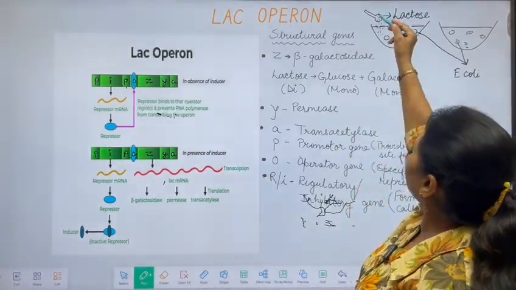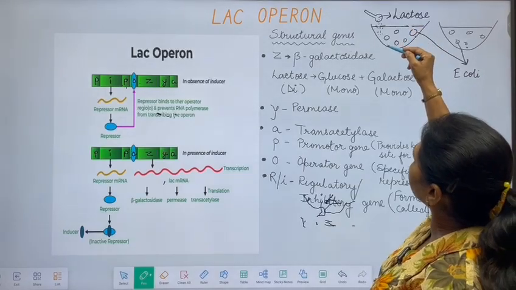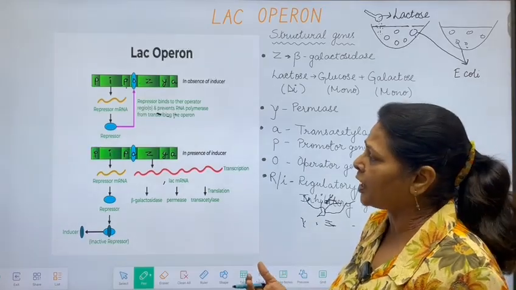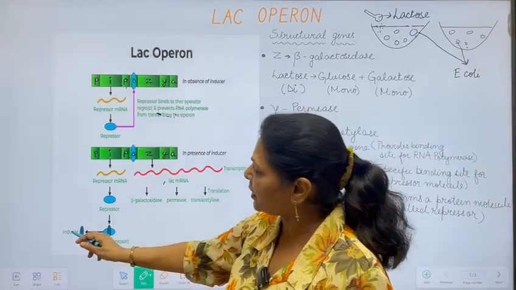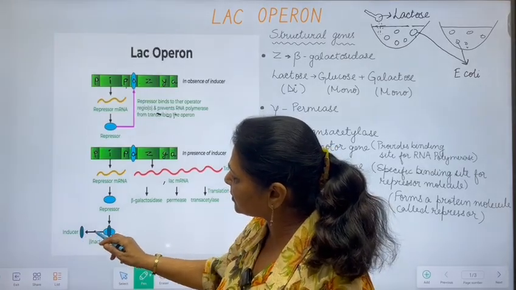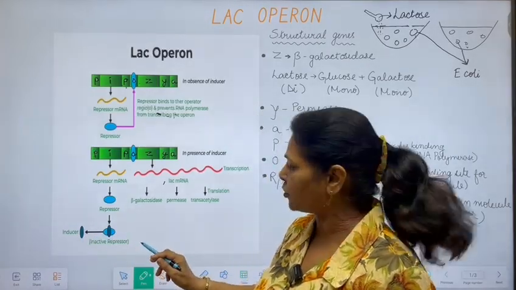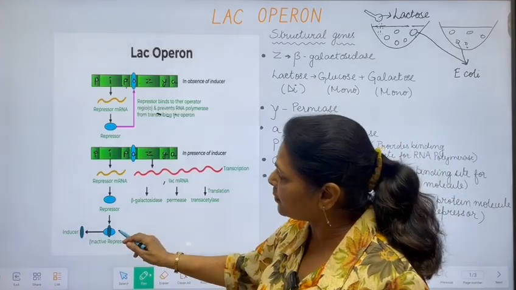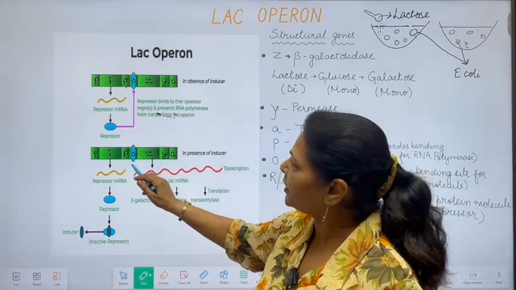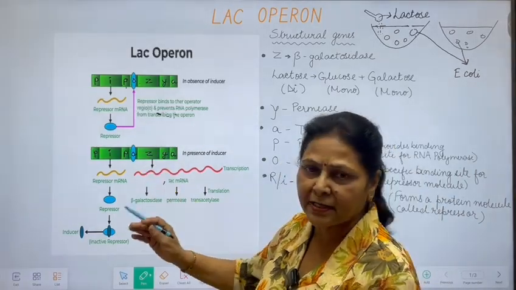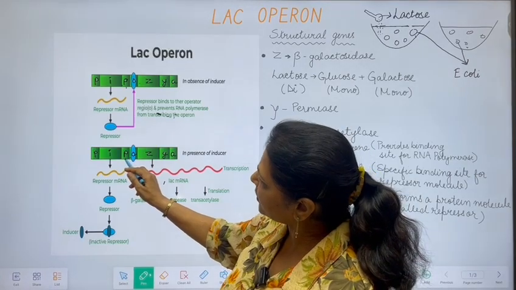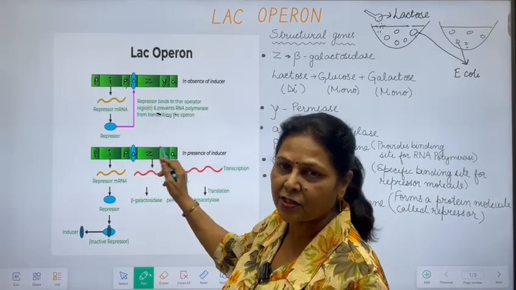But when we add lactose in the medium and lactose enters the body of E. coli, now there is need of enzyme. So what happens? Lactose, which acts like an inducer molecule, binds with the repressor, makes a conformational change in the structure of the repressor molecule, makes the repressor unfit so that it cannot bind with the operator. When it cannot bind with the operator, it means the passage is free. DNA dependent RNA polymerase binds itself to the promoter and starts its work from here.